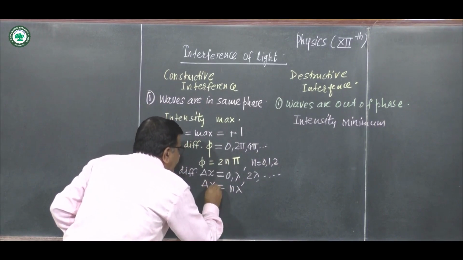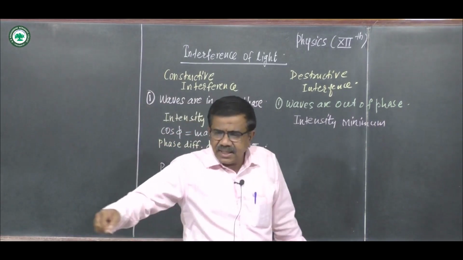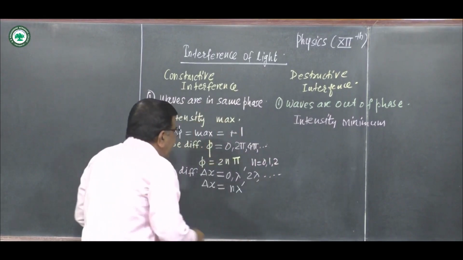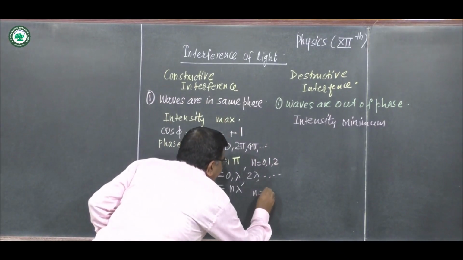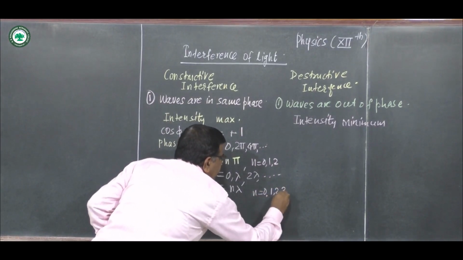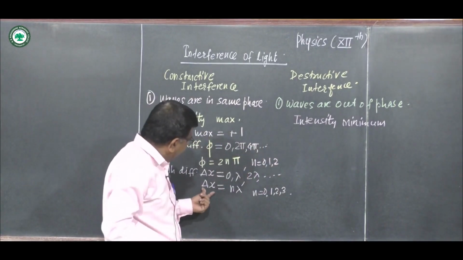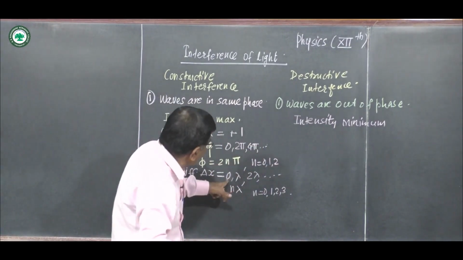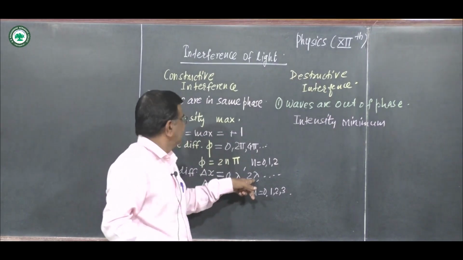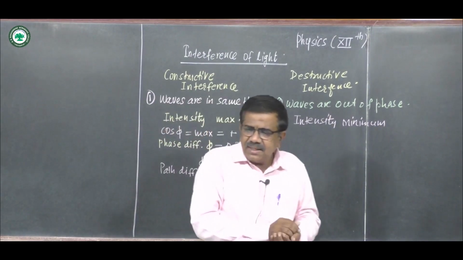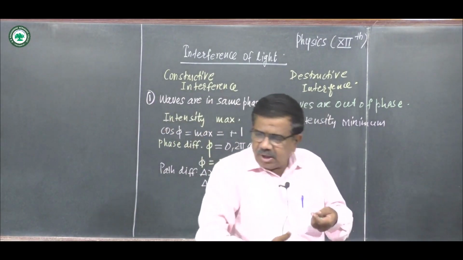The general condition for the path difference is n lambda, and again this n starts from 0, 1, 2, 3. Path difference is an integral multiple of wavelength. For constructive interference, path difference is an integral multiple of wavelength.